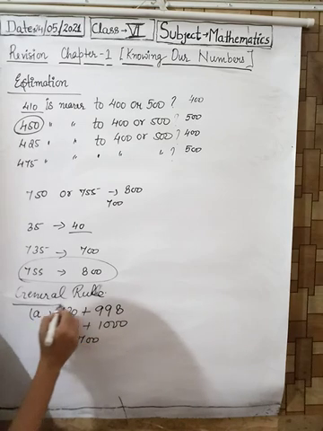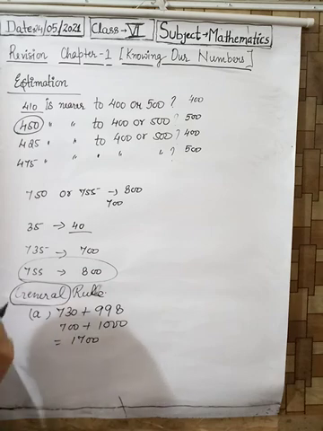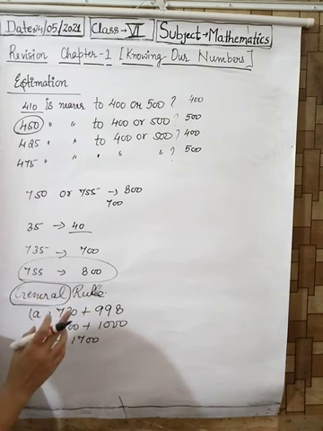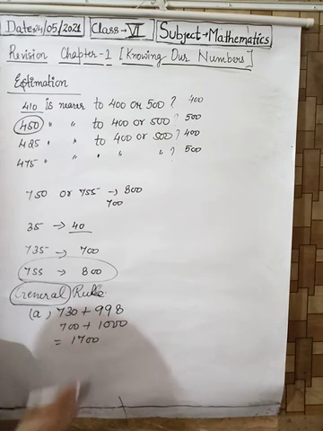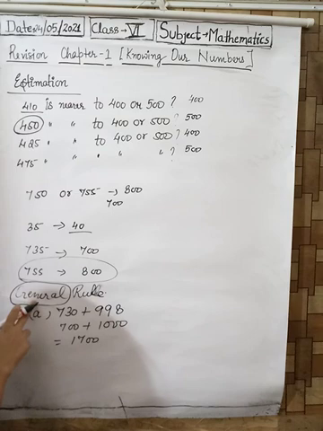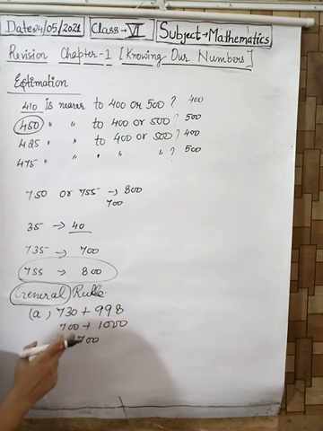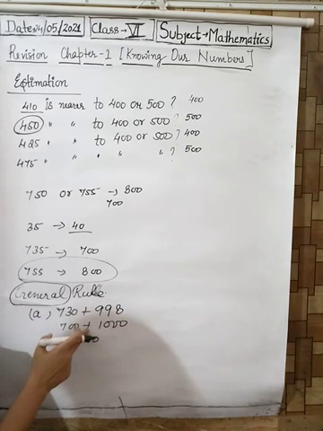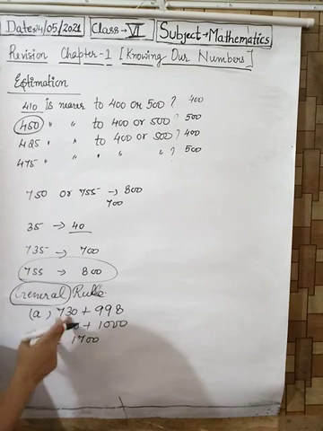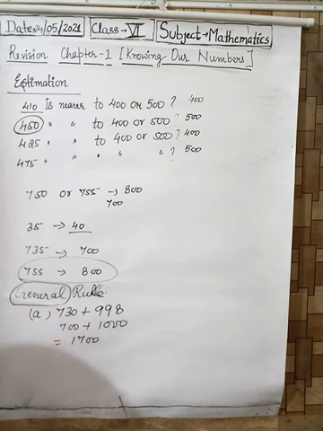If the question does not include general rule, that means the question would be just estimate, then you can add these and then estimate the result. But if the question says estimate in general rule, then first you estimate the given numbers and then do the operation. Here addition has been given, so you first estimate these two and then add. So it was about estimation.